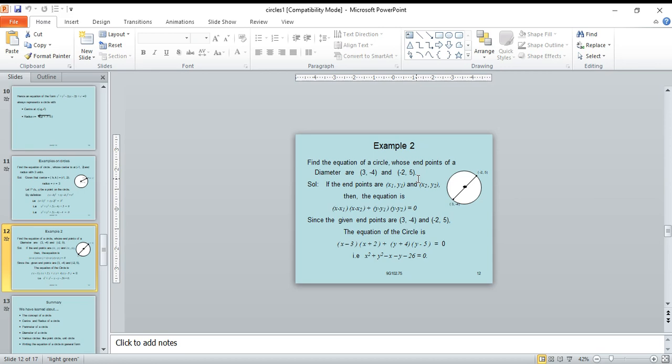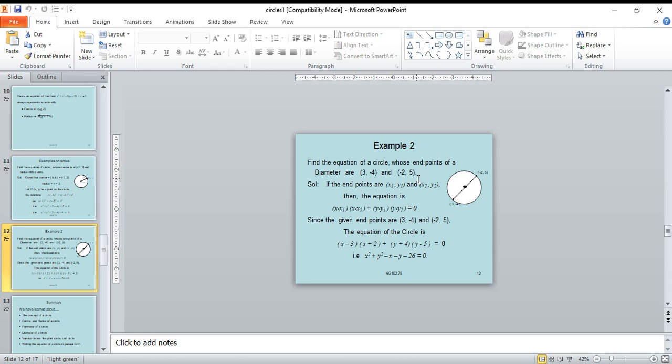Equation of the circle whose endpoints of a diameter are x1 comma y1 and x2 comma y2 is x minus x1 into x minus x2 plus y minus y1 into y minus y2 equal to 0. Apply x1 comma y1 and x2 comma y2. Here x1 comma y1 equal to 3 comma minus 4 and x2 comma y2 equal to minus 2 comma 5.